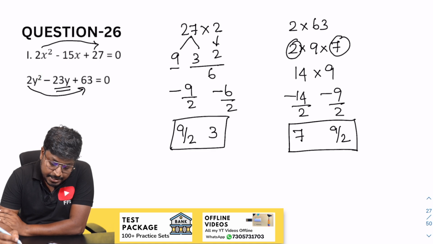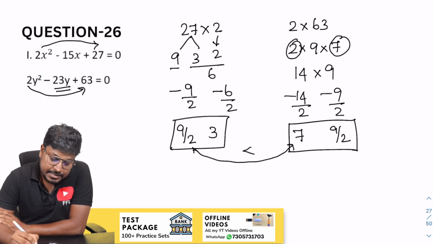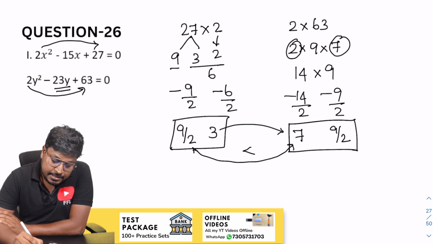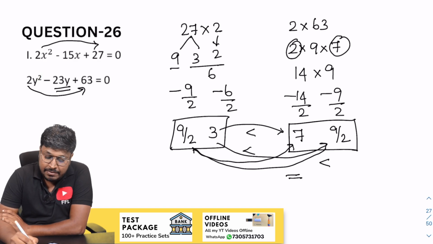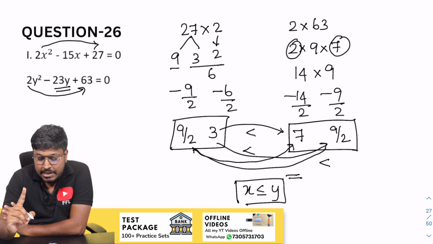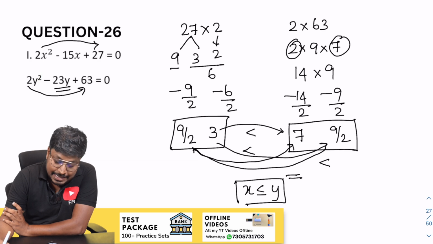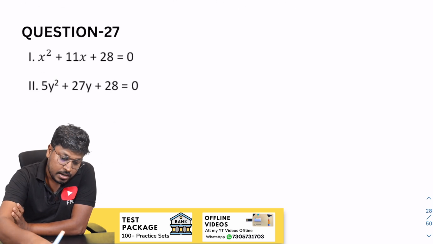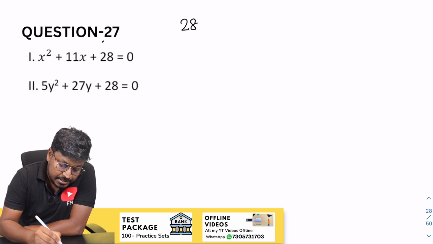So now the comparison part. So 9 by 2, 7, where 7 is greater than. So 3 and 7, again 7 is greater than. So 9 by 2, 9 by 2 equal to. So 3 into 9 by 2, again y is greater than. So finally after comparing all the x values with y values, where x is less than or equal to y, only one comparison is equal to and all the remaining are less than. So we can say that answer will be x less than or equal to y, which is the answer for question number 26. So next question is the 27th question.